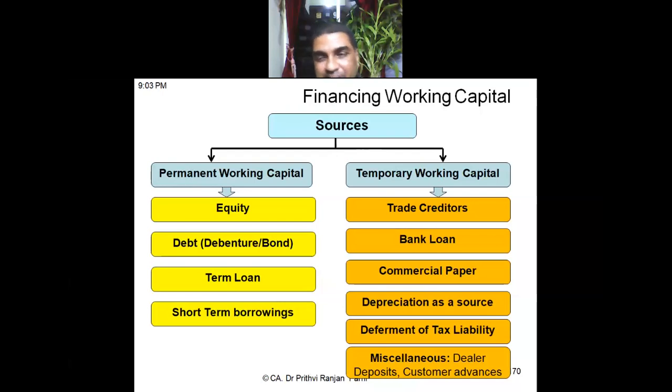Then there are some miscellaneous sources also. Sometimes dealers deposit money with the company. Sometimes customers also give advance. They are also sources of generation of working capital. Understood? These are various sources of generation of working capital. Is it clear?